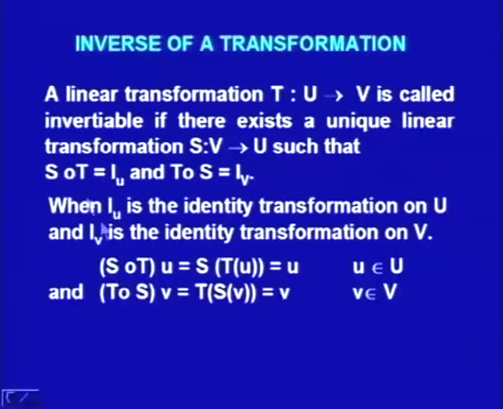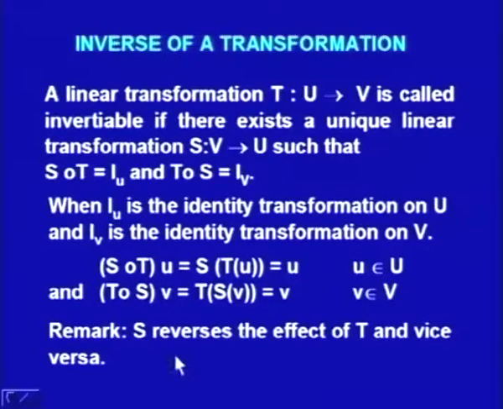This first equation can be written as S composite T on u is equal to S of T u is equal to u, u belonging to U, and T composite S operated on v is equal to T of S v is equal to v, v belonging to V. So, this is equivalent to this and the second one is equivalent to this.